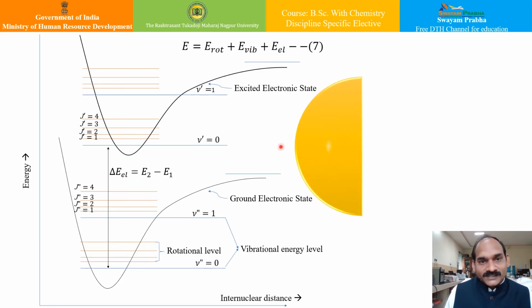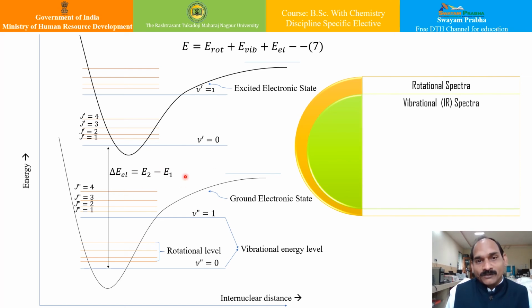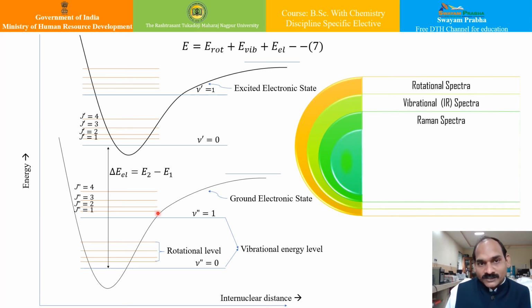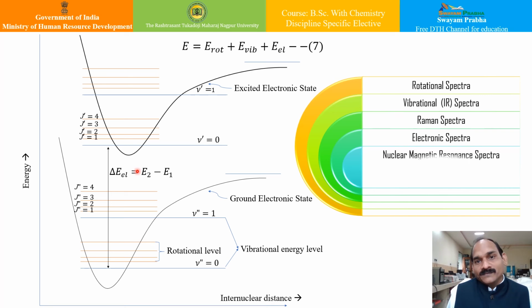Now let us try to understand these energies through this energy profile. We have attempted to show you the energy profile from the ground state to the excited electronic state. The orange lines are rotational energy levels, here and in the excited state also, and the blue lines are vibrational levels.